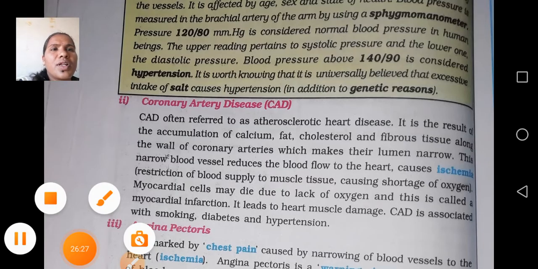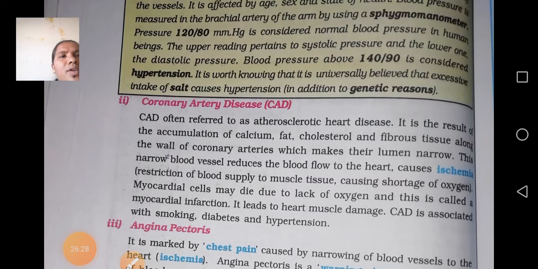Okay, next we have coronary heart disease, also known as atherosclerotic heart disease. It is mainly accumulation of calcium and fat, cholesterol and fibrous tissue along the walls of the coronary arteries. If fat deposition is there over the blood vessels, what will happen? The blood may not flow in a proper way. That is the reason they may have coronary heart disease.